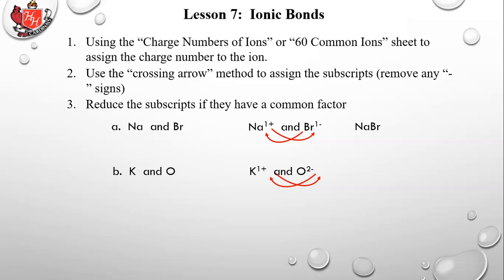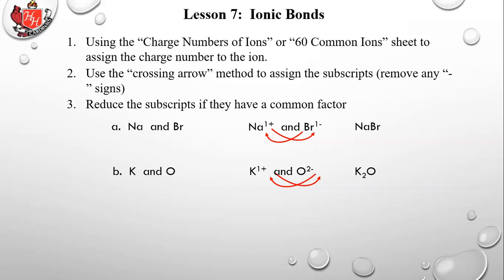So simply the way you solve that is you use 2 potassiums. If you have 2 potassiums and each one gives up 1 electron, and the oxygen likes to take in 2 electrons, then that would be the 2 potassiums giving up 2 electrons and the 1 oxygen taking in 2 electrons. So what you would do is crisscross those numbers. The 2 on the oxygen goes down underneath the K, and the 1 on the K goes down underneath the O. We don't write the 1 though, so it's K2O.